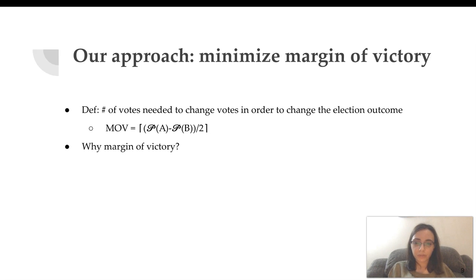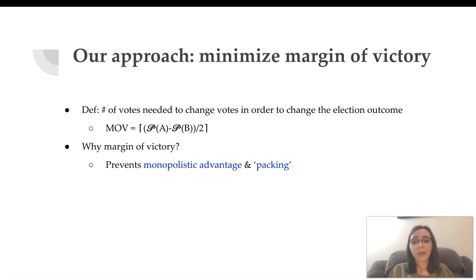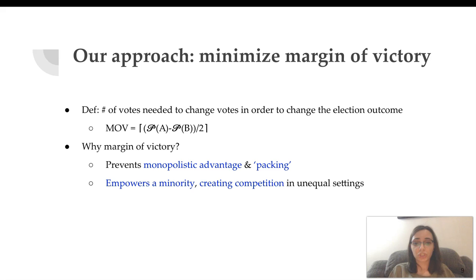Why are we using margin of victory for this case? There are several reasons for that. First of all, in unequal settings in which you have communities of different sizes, in which some may be more dominant, it can prevent monopolistic advantage and practices like packing. Because of that, it can empower a minority and create competition in these unequal settings.